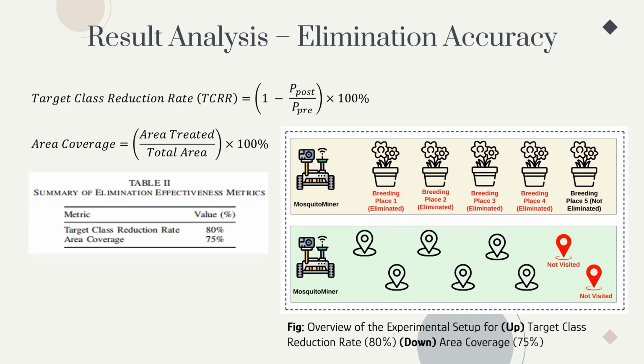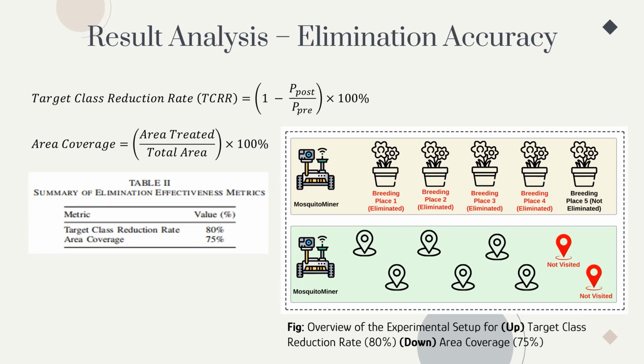For this study, we designed a controlled environment. The setup includes 5 distinct artificial breeding sites, each created to represent common breeding habitats. The rover successfully identified and reduced 4 out of 5 breeding sites. Here, the 5 breeding sites are presented as P-pre, or pre-treatment population, and 4 as P-post, which means post-treatment population. And if we calculate TCRR, it will be 80%.